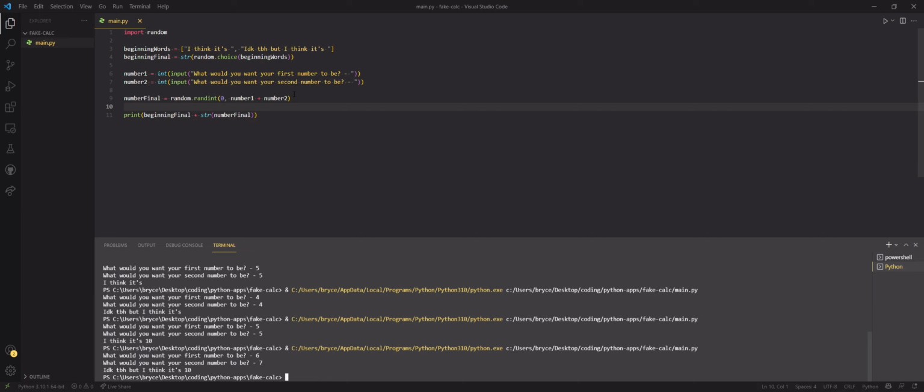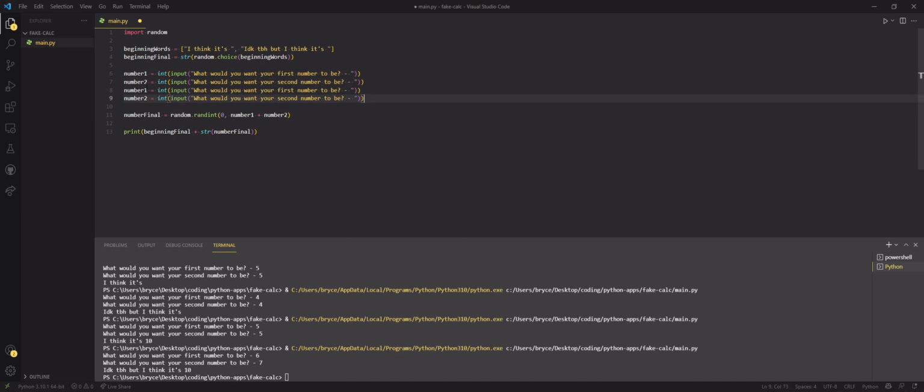And to be honest, you could add as many numbers as you want. There's probably a better way to do this. Let's do this. First, second, third, fourth, plus number 3, plus number 4.